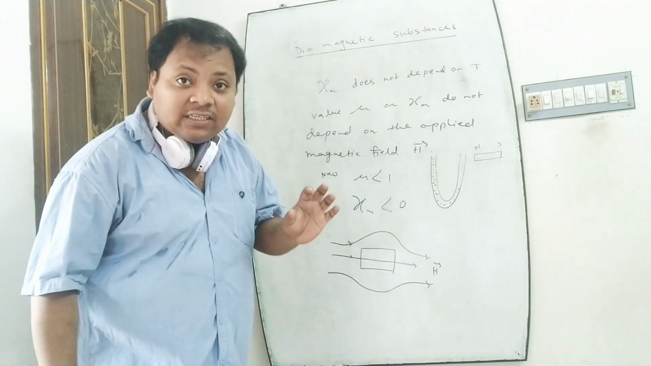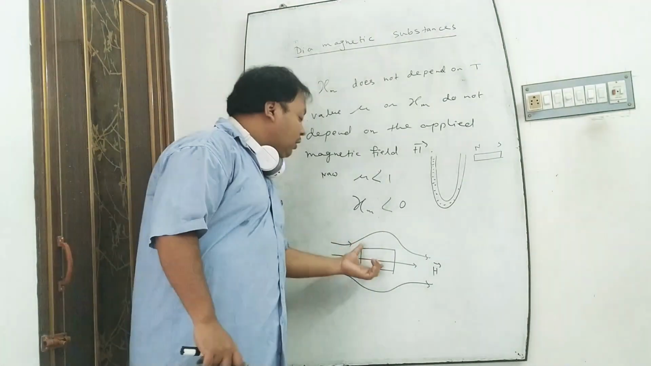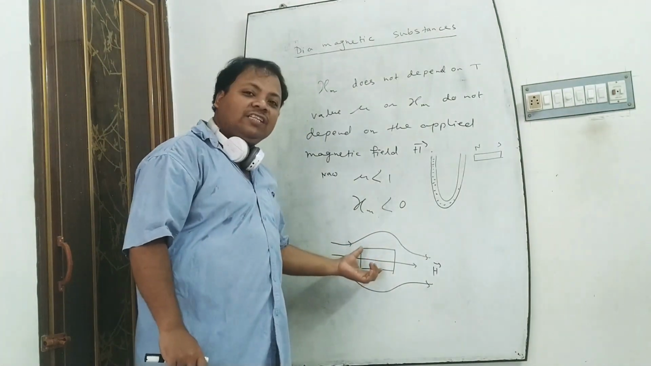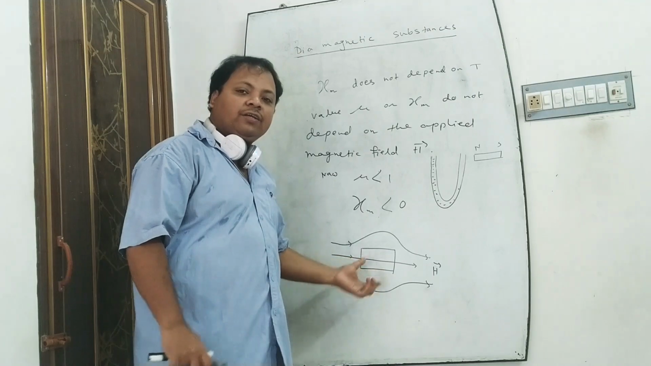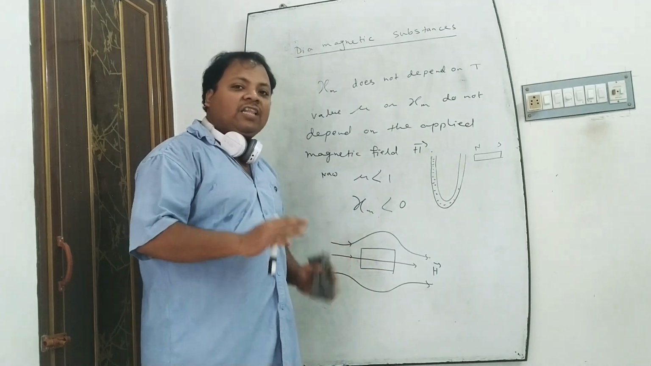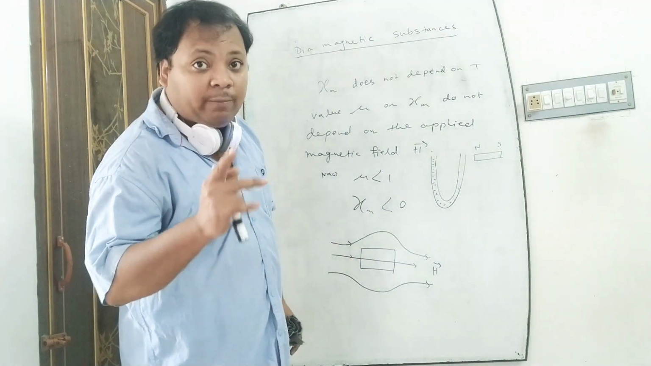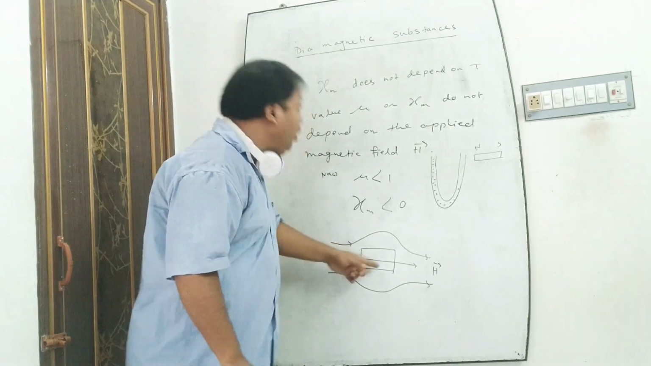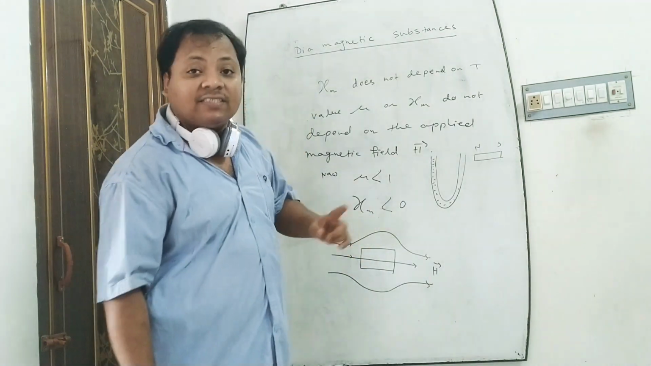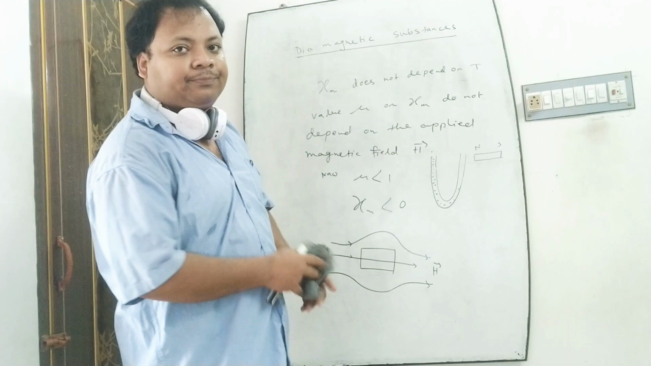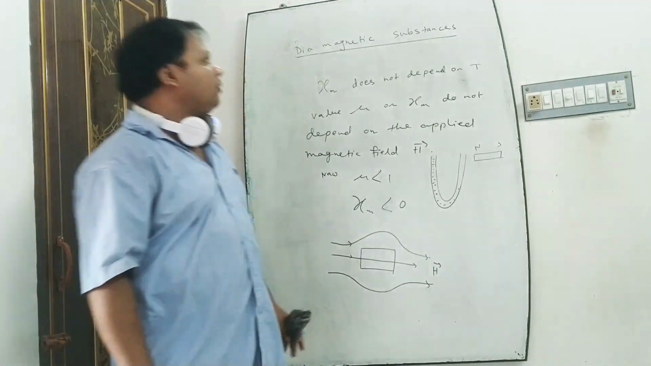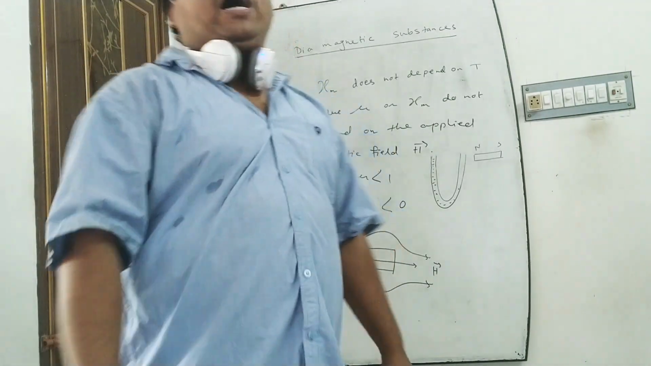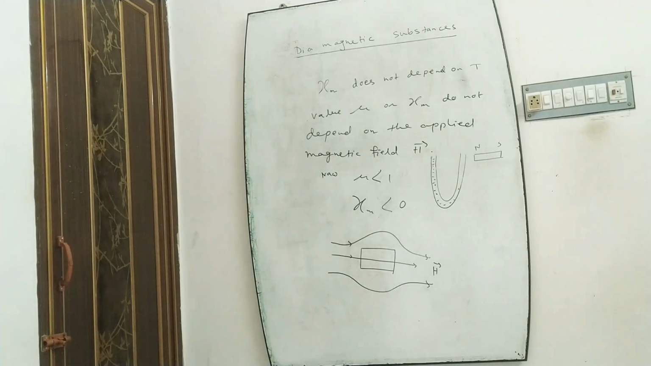When we place some diamagnetic substance inside a uniform magnetic field, then the lines of force of the magnetic field try to avoid the diamagnetic substance. I think you understand the discussion about diamagnetic substances.